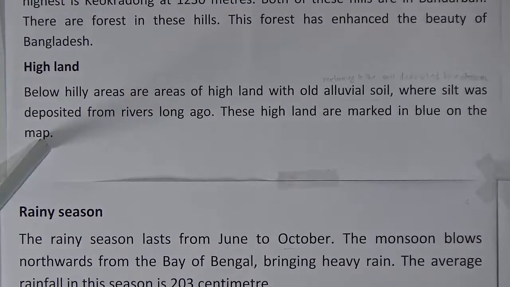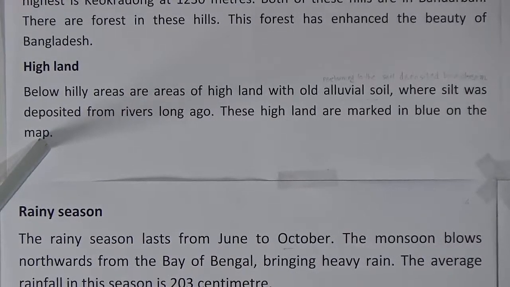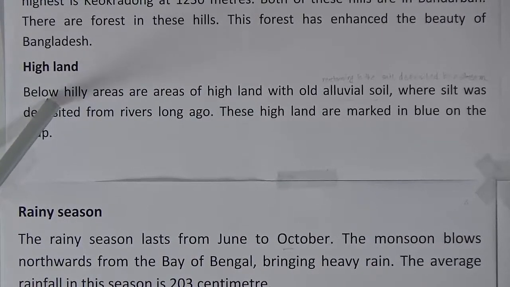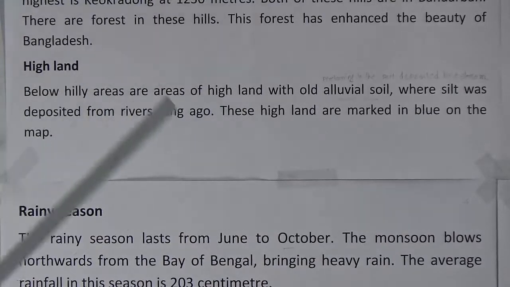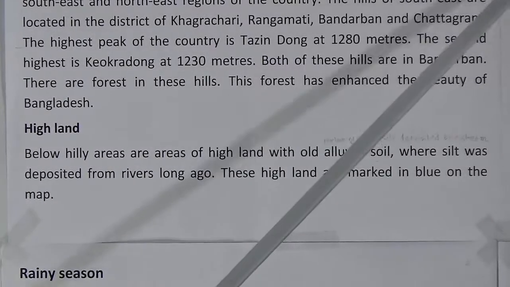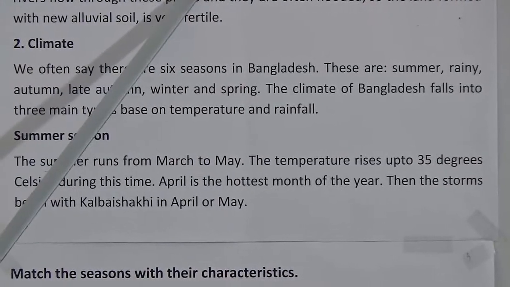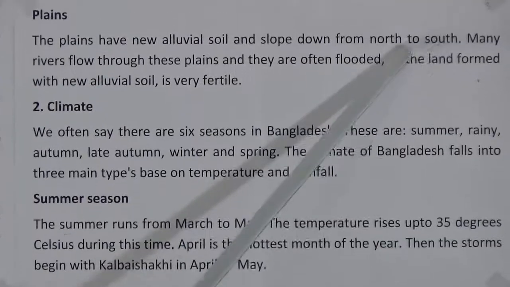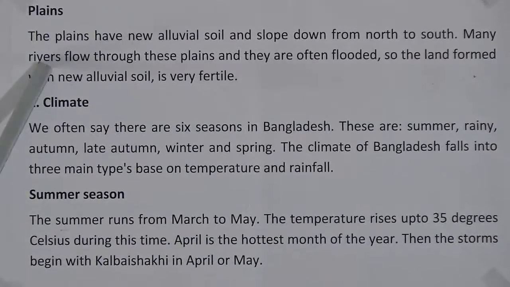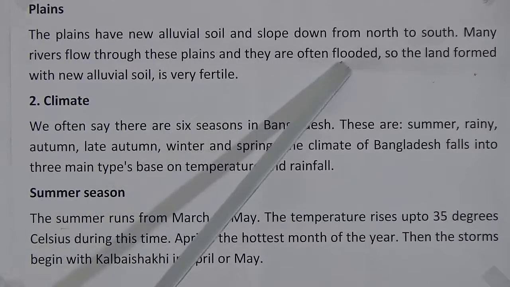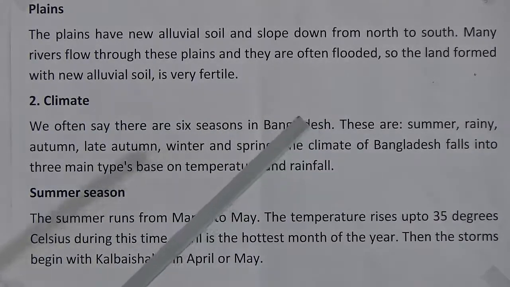If you look at your book page number 52, there is a picture, and in this picture you will get the description of highland and see a little picture of highland. Next one is plains. After highlands it is plains. Plains have new alluvial soil and slope down from north to the south. Many rivers flow through these plains and they are often flooded. So, Bangladesh is called a riverine country.